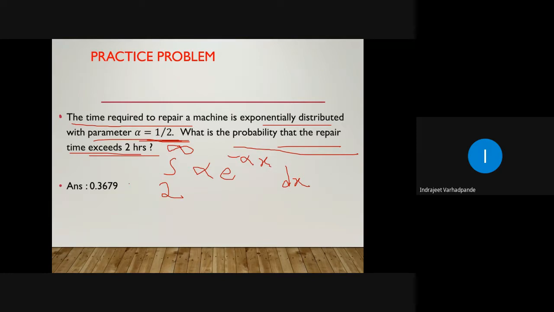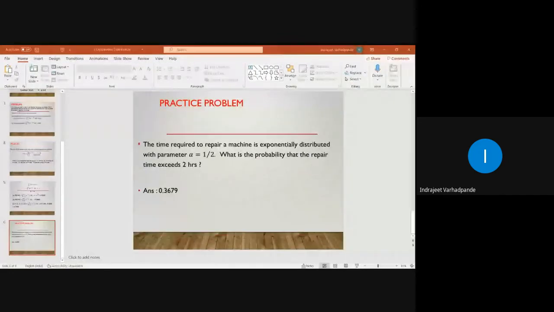So the integral between 2 to infinity is given by this, and your answer should come out as 0.3679. So that is one example wherein we will always be trying to simplify and get the answer, and that is how we get the simplified form of the answer in terms of the exponential.